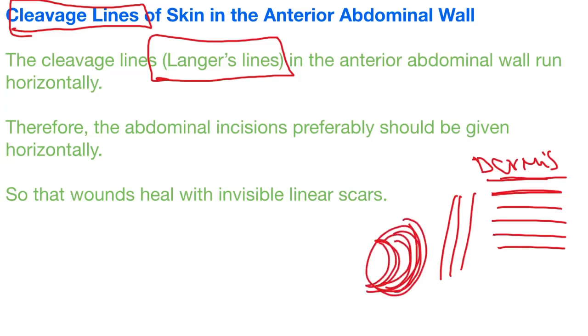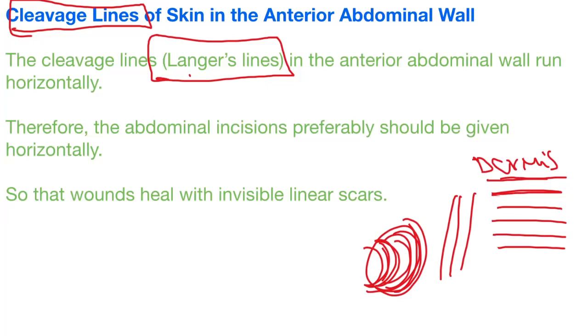Depending on that, the collagen fibers in the entire skin dermis were topographed on the entire human being by Langer.